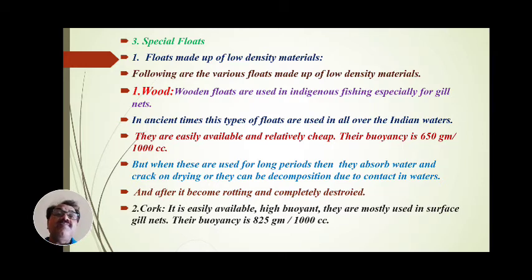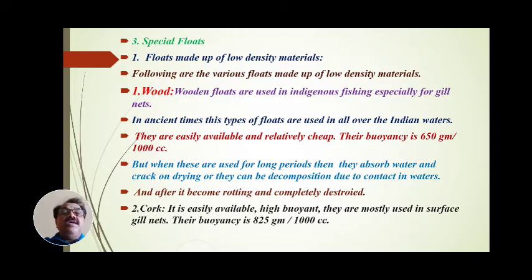That's why, when these wooden floats were set aside, new material arose. As development took place, that new material is the cork float. Floats are manufactured with the help of cork. That float is called a cork float. It is easily available, high buoyant, and mostly used in surface gillnet.